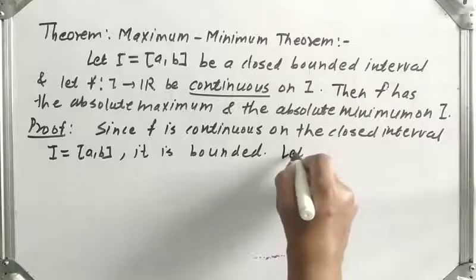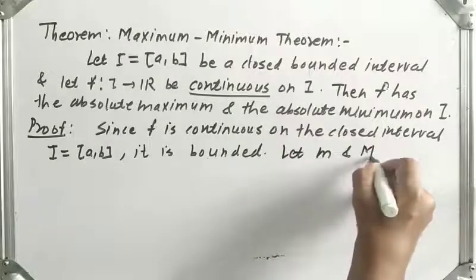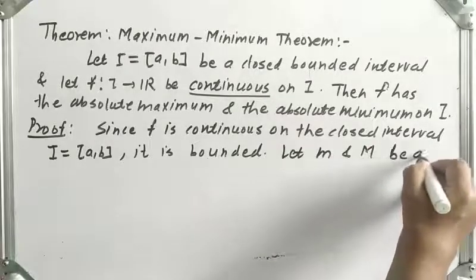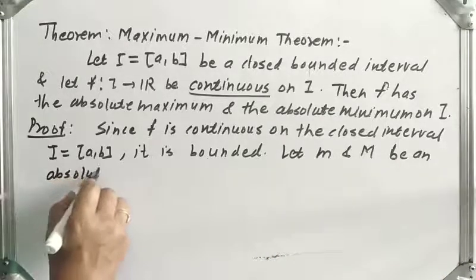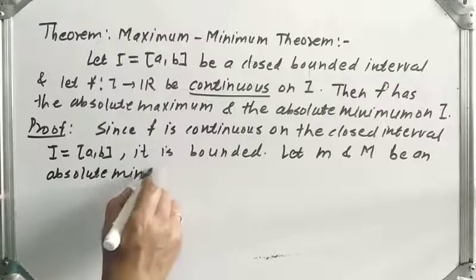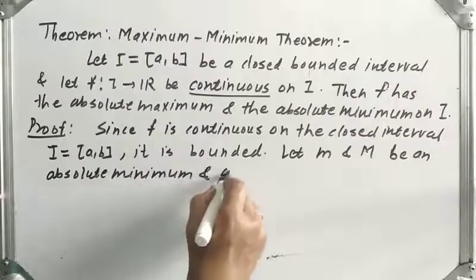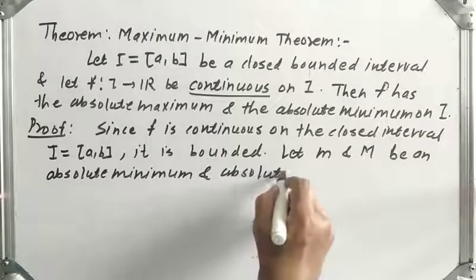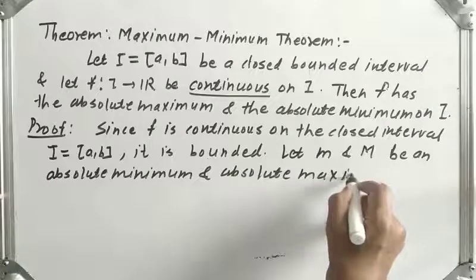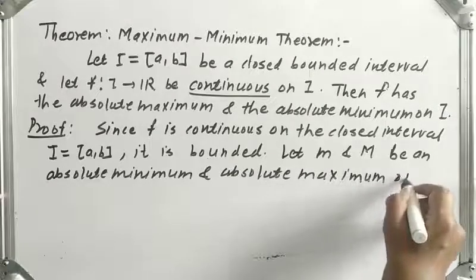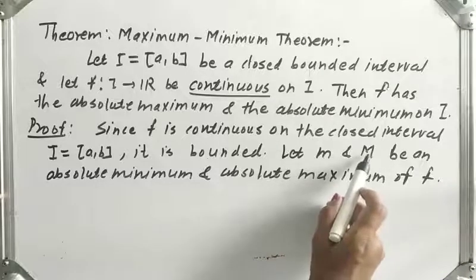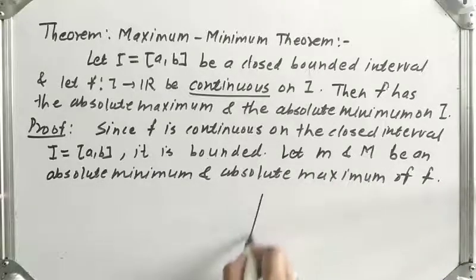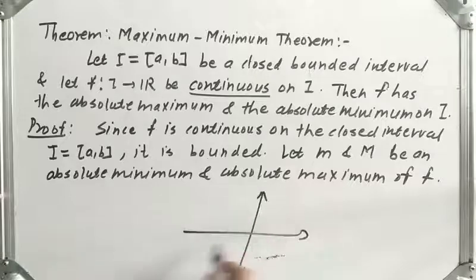Now let us take small m and capital M to be the absolute minimum and absolute maximum of f. What we are taking? This small m is the minimum. Suppose this is A, B, this is a function.